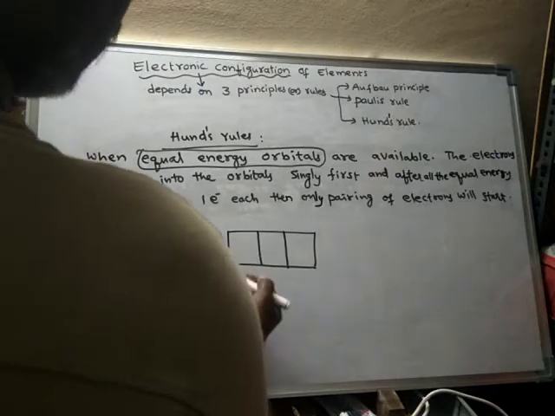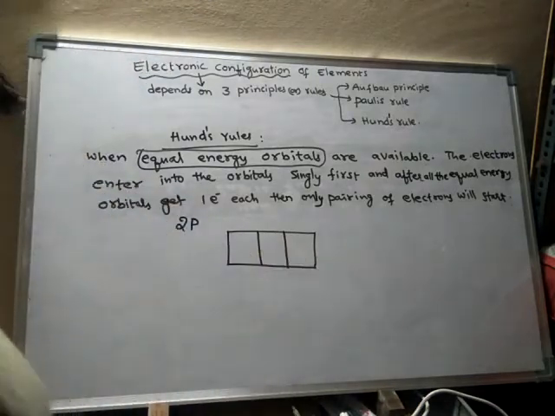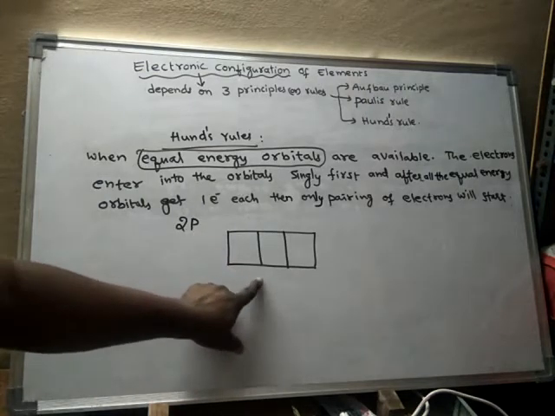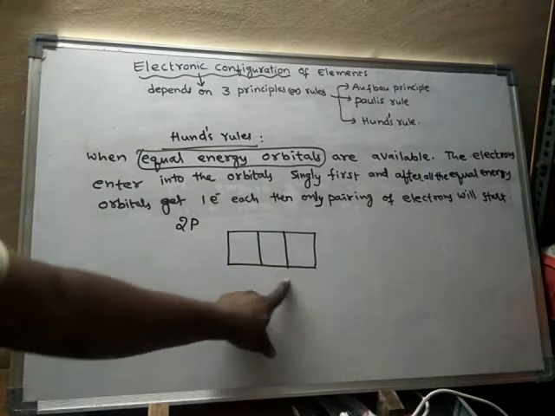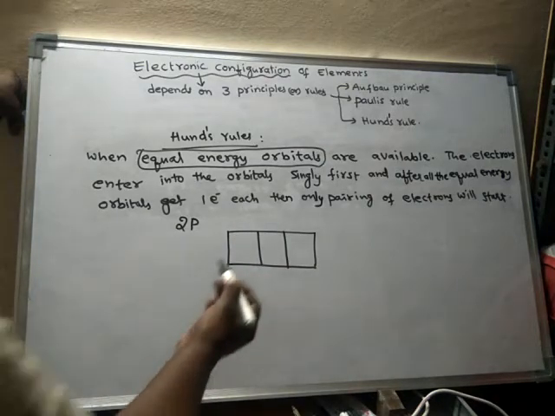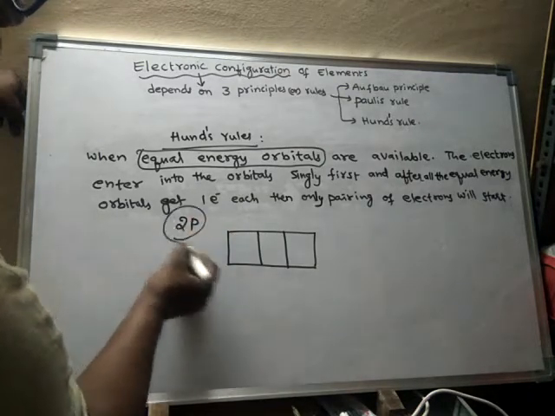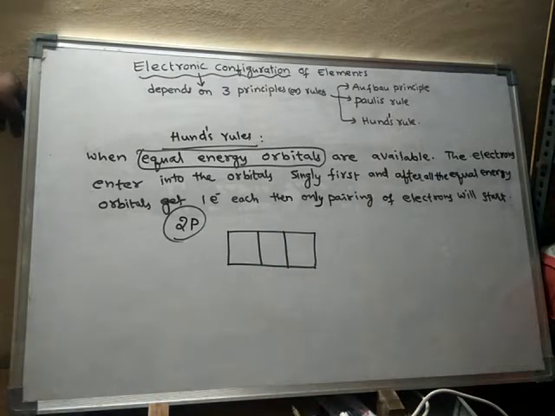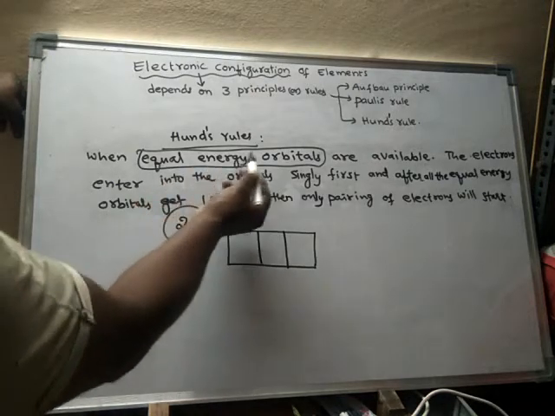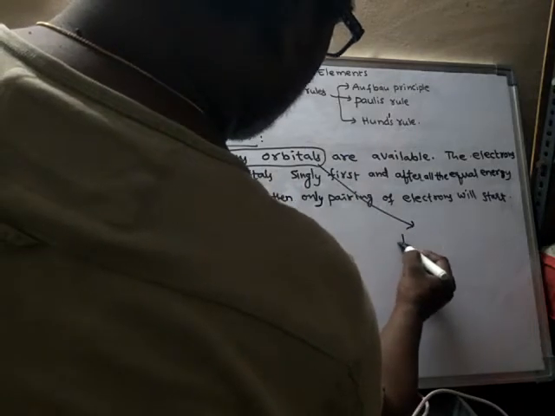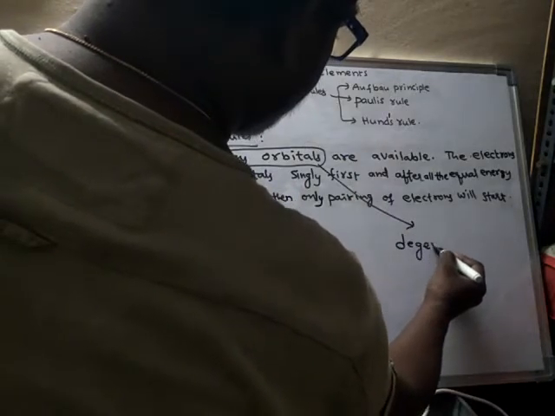Suppose electrons enter into these orbitals. First of all, how many orbitals are there in 2p? 3. These 3 orbitals belonging to a particular suborbit have equal energy. They are said to be equal energy orbitals. Equal energy orbitals are also called degenerate orbitals.